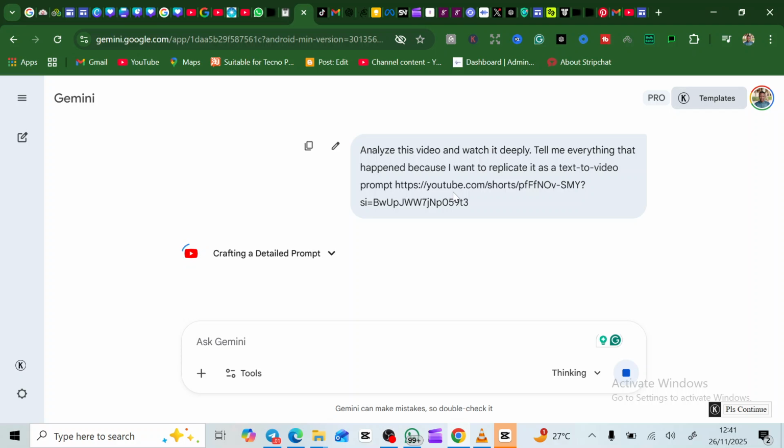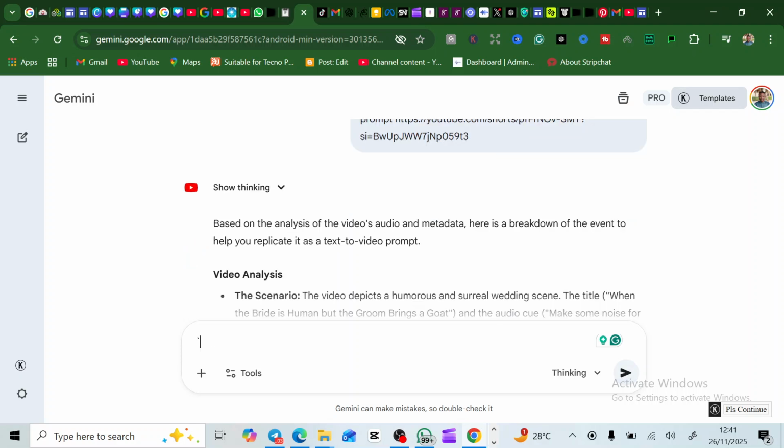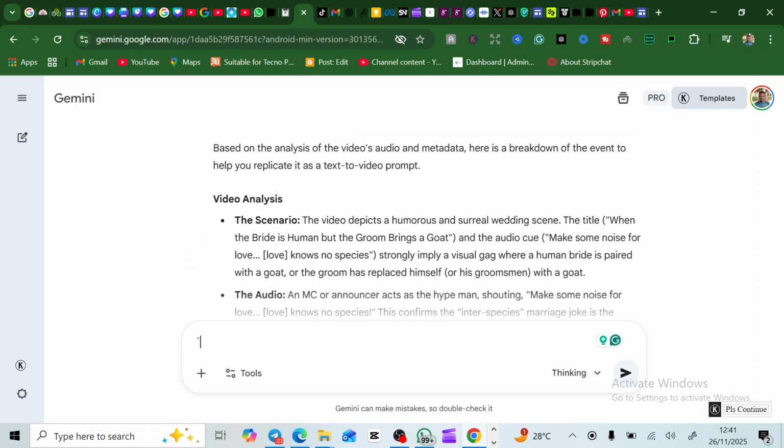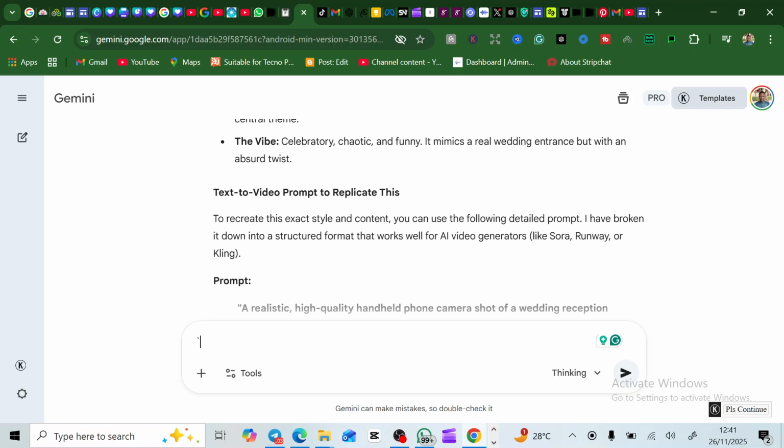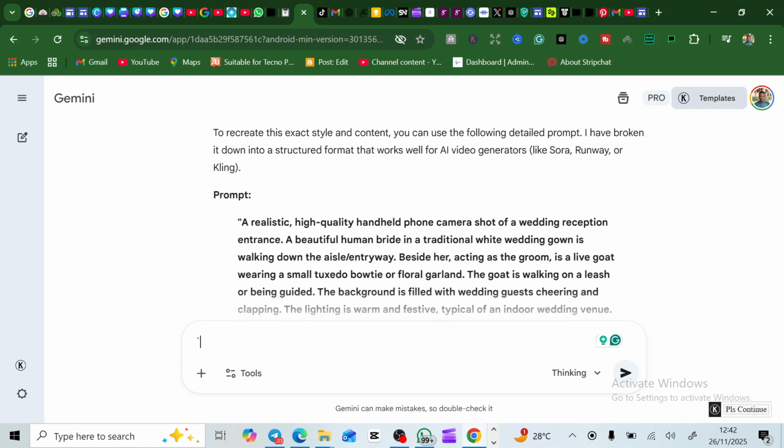So let's wait for it to finish analyzing. Now it has finished giving all the information. So what you're going to do is just scroll down to this prompt here, because this is where it's going to give you the prompt. So this is the prompt here.